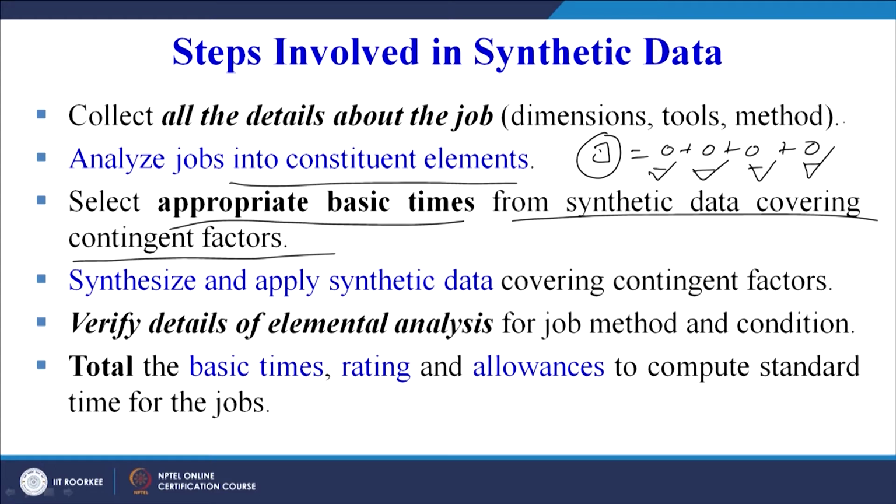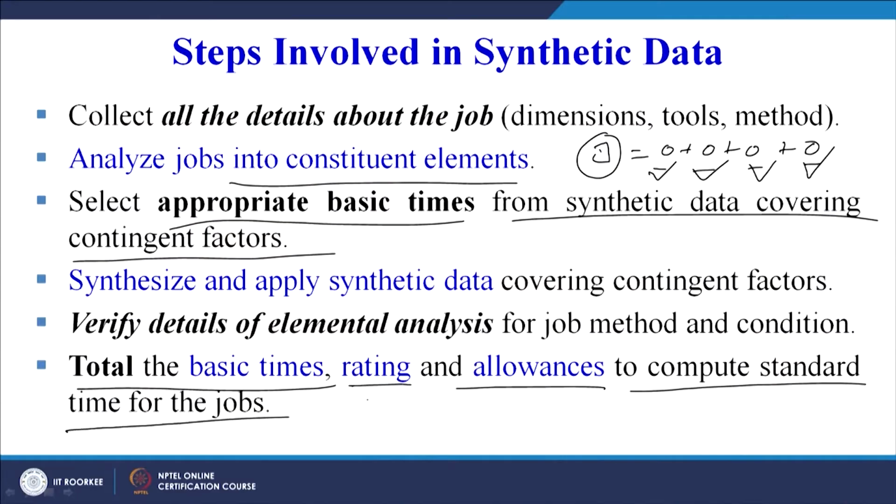Synthesize and apply synthetic data covering the contingent factor. So first we have to select the time for the individual element, then we have to add up these times to synthesize them to get the total time. Verify the details of elemental analysis for job method and condition. So we have to check that whatever total job has been divided into different work elements, whether it is actually depicting the complete job profile or not, or something we are missing or something we are adding additionally which is practically not required in the job. Total the basic times, which has already been said, add rating and allowances to compute the standard time for the job.